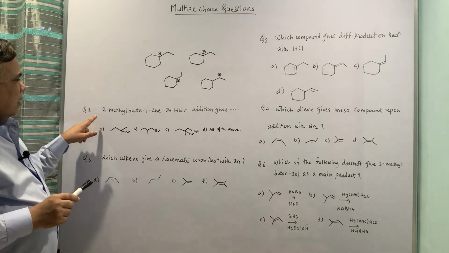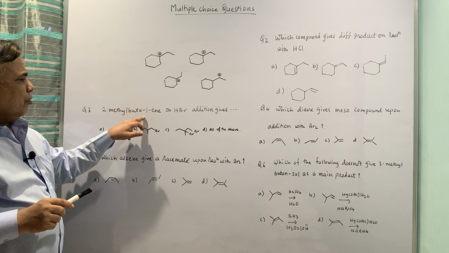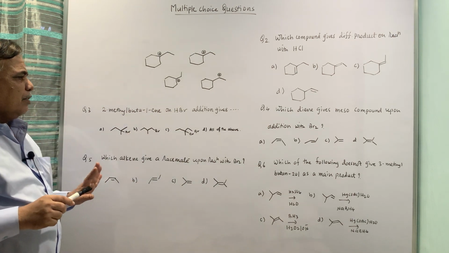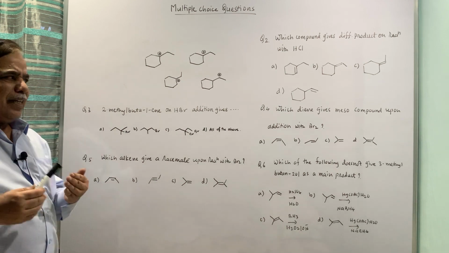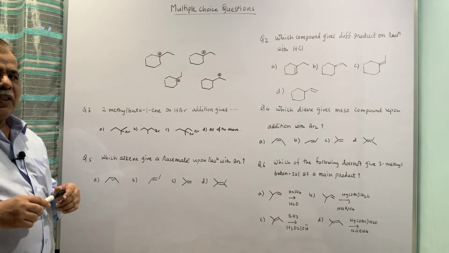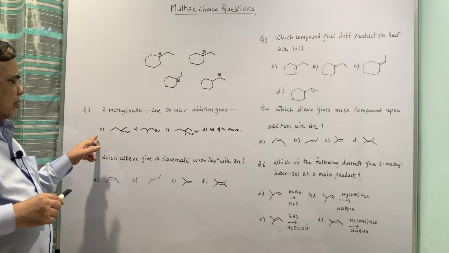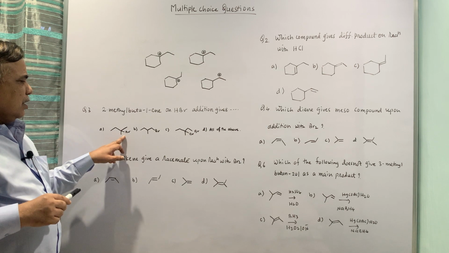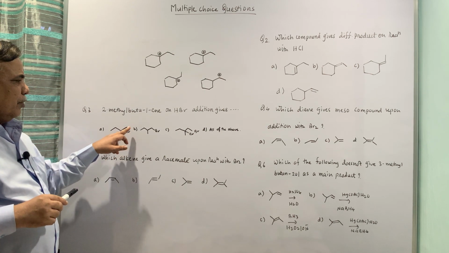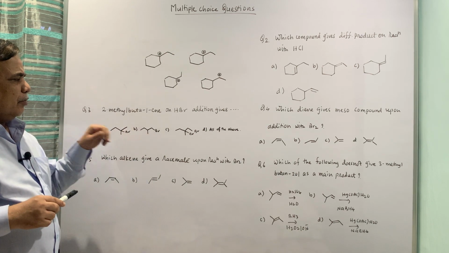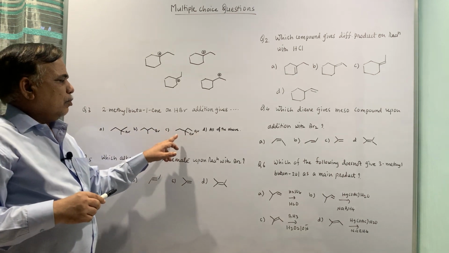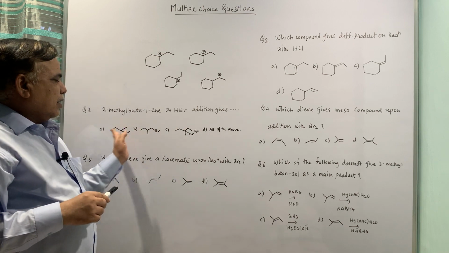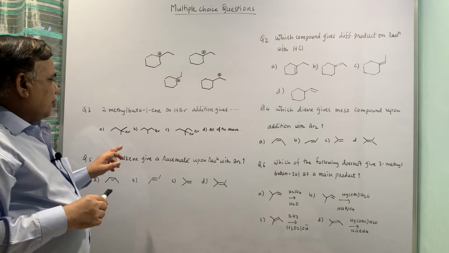Third one is 2-methyl 1-butene. 2-methyl 1-butene on HBr addition gives what? Now this is plain HBr addition, which should go in accordance to Markovnikov's rule. So product A, B, C. Now this is 2-bromo 2-methyl butane. This is 1-bromo 2-methyl butane. This is 1,2-dibromo 2-methyl butane, and last option is all these. The correct option is this one.